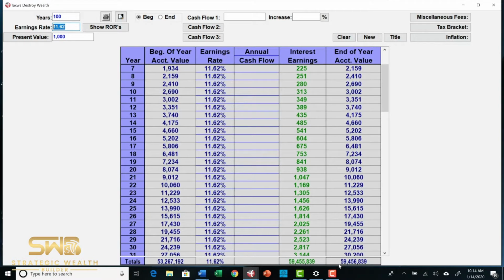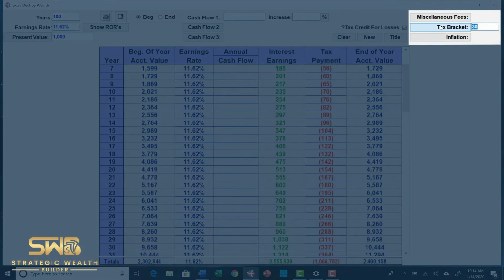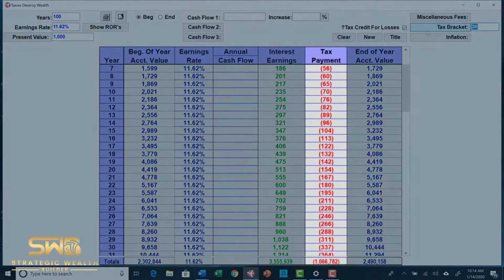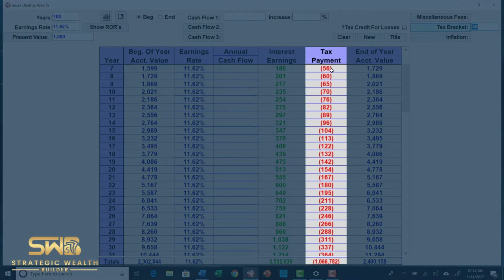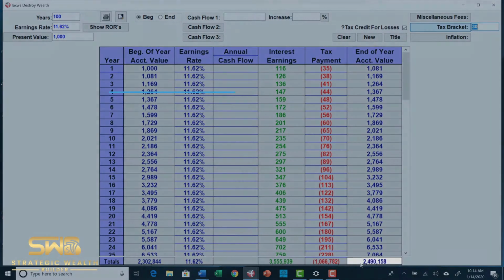So we're going to apply a tax bracket. And let's, for illustration purposes, use a 30% tax bracket. With a 30% tax bracket, you can see this column here is the taxes that are being taken out. Okay? Starts out at 35, then 38, and so forth. Let's go all the way down here to the bottom and see what's in the account after taxes.